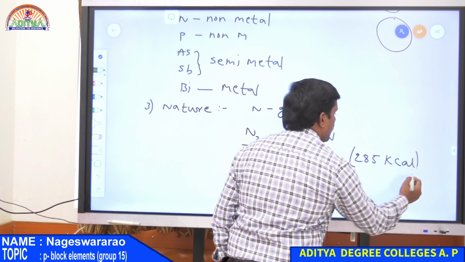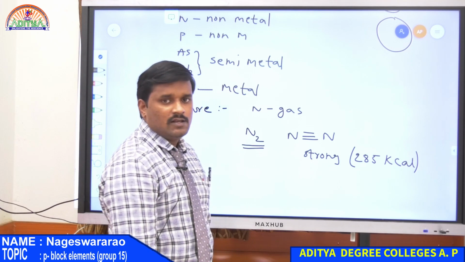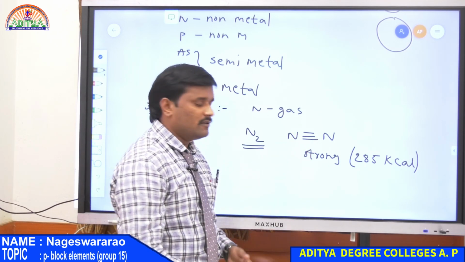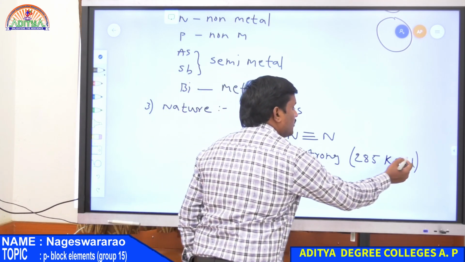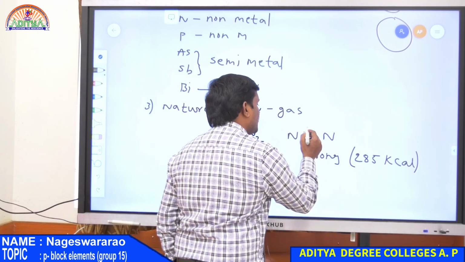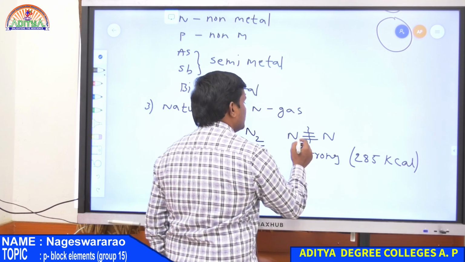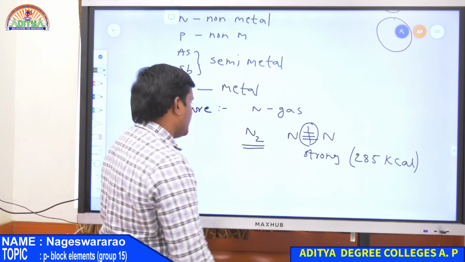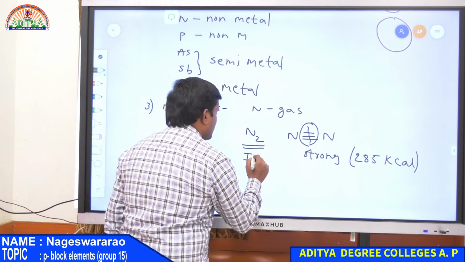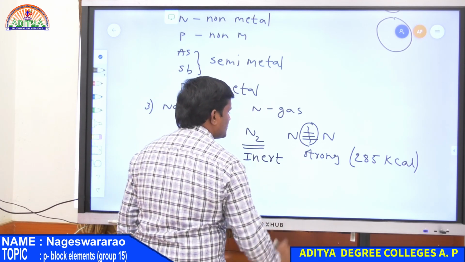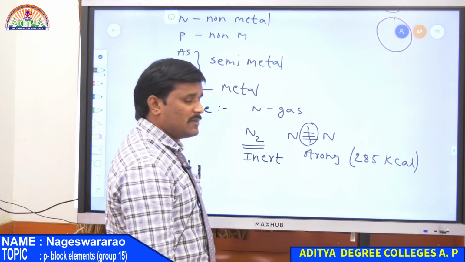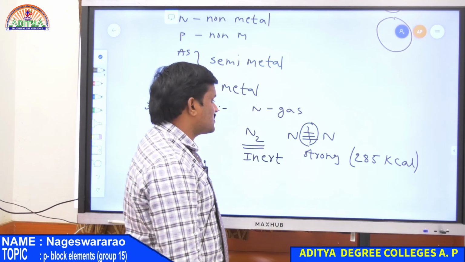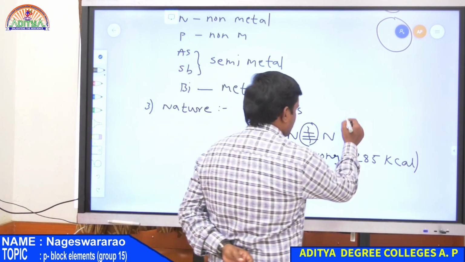Bond strength. So what is bond strength? Bond strength is nothing but the amount of energy required to break that bond. So 285 kilocalories of energy is required to break this bond. That is why this has a high bond strength. It is a strong bond, hence it is more stable and hence it is inert. So nitrogen is always inert, that is due to formation of N2 molecule, that is N triple bond N. There exists a triple bond, that is bond order.